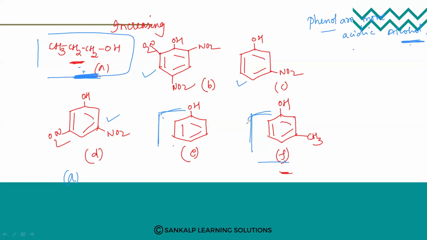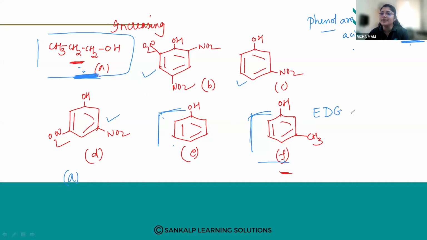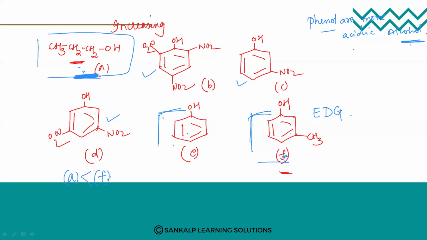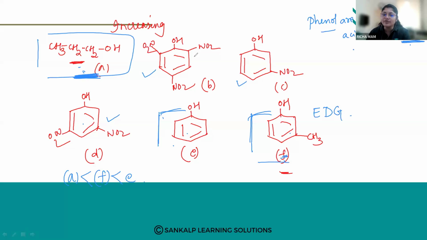Okay. Now you have to check in between these two. Whenever there is an electron donating group, what will happen? When an electron donating group is present, the acidic strength will decrease. Now, in between phenol and this, which is least? It will be F. Okay. Now, next is your E. Now you have to see the number of nitro groups.